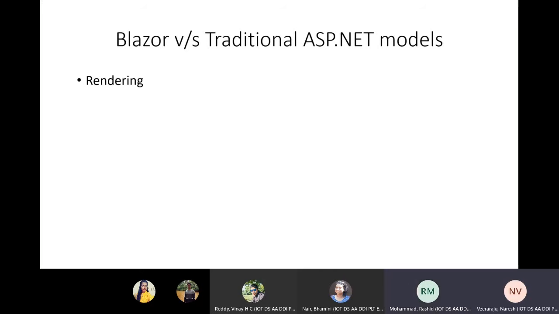Once all this operation is done, that entire page is disposed. Next time when someone asks for this same page, the same CSHTML is taken, the C# code is converted to HTML, and the page is re-rendered again. It is like new. All the rendering operation is done once again.